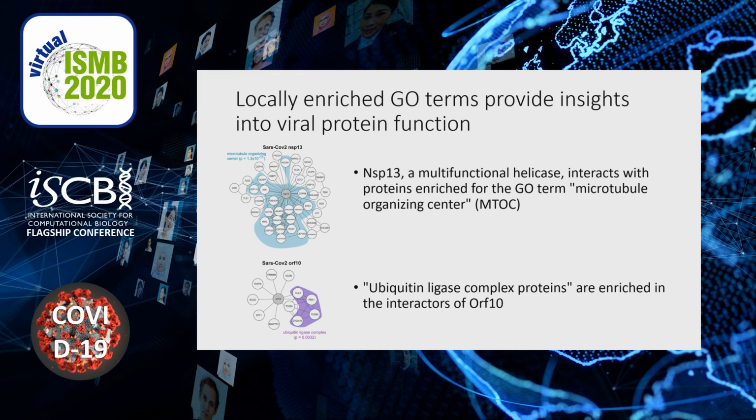Our results provide insights into the function of SARS-CoV-2 viral proteins. For example, better understanding of the interactions between NSP13 and proteins related to the microtubule organizing center could lead to new therapeutic targets related to NSP13. Similarly, ORF10 has not been highly characterized thus far due to its limited sequence homology with other proteins. Therefore, the fact that its interactors are enriched for ubiquitin ligase complex proteins could provide insights into its function.